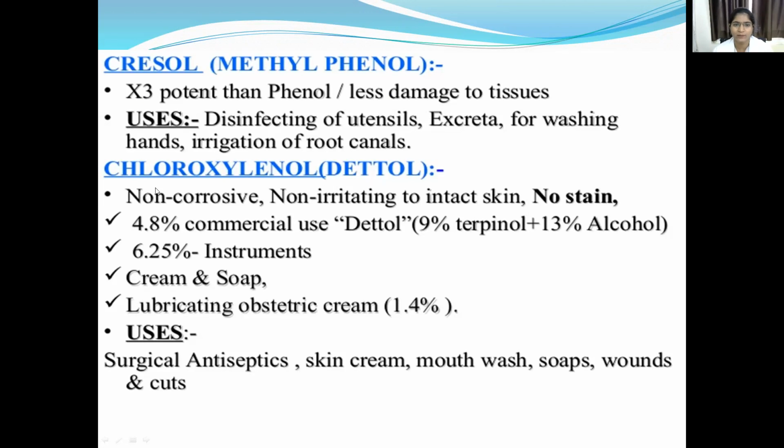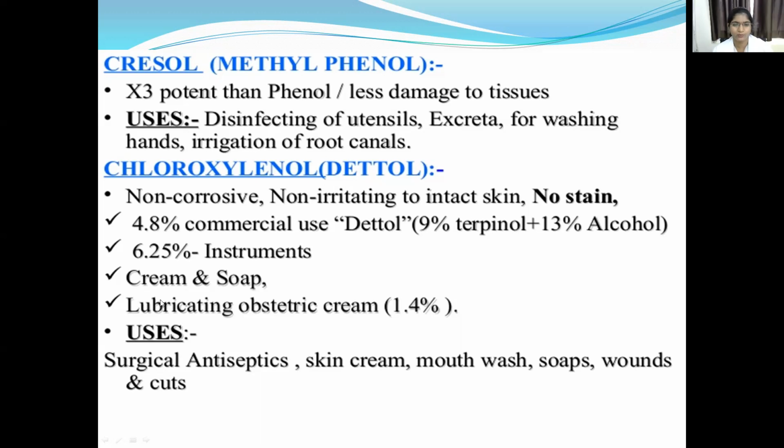Another one is chloroxylenol, or Dettol. It is non-corrosive, non-irritant to intact skin and does not stain. The commercial preparation is 4.8% chloroxylenol, that is Dettol, which contains 9% terpineol and 13% alcohol.